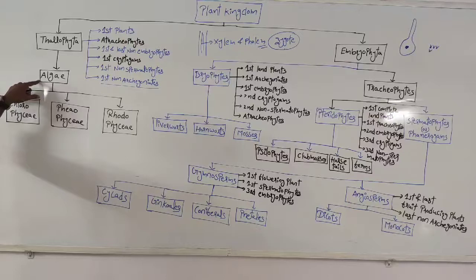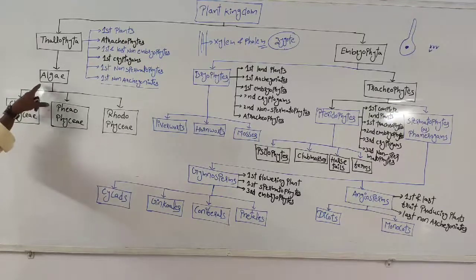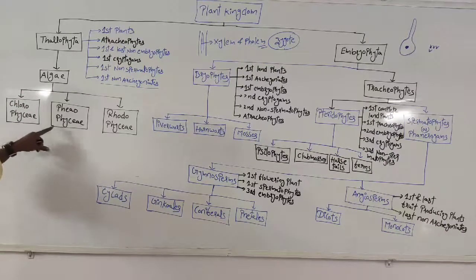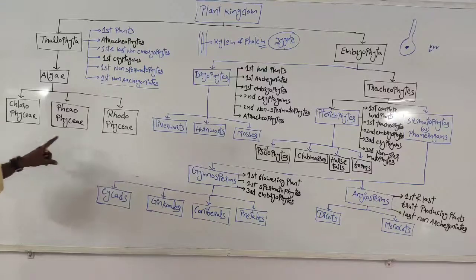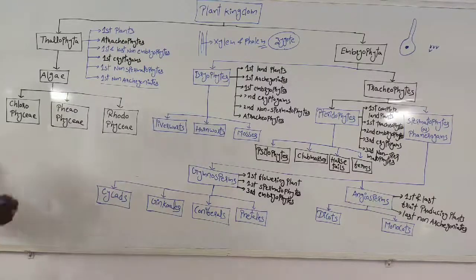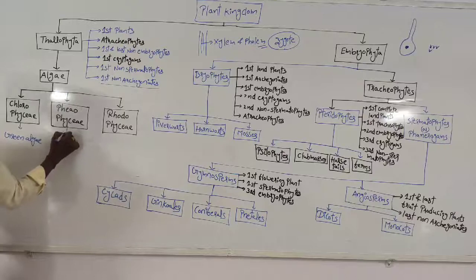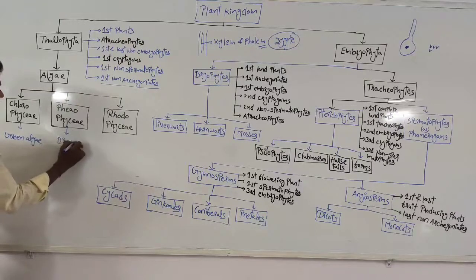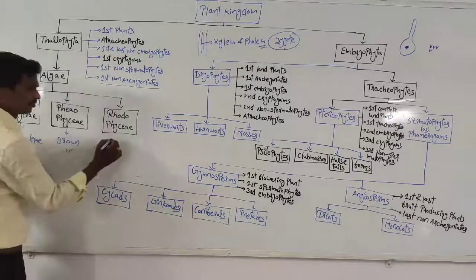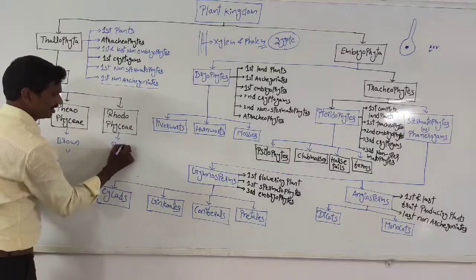Thallophyta indicates algae. Upon the earth, the most abundant plants are algae because the ocean part is more than the land part. Within algae there are three types: chlorophyceae, the green algae; phaeophyceae, the brown algae; and rhodophyceae, the red algae.